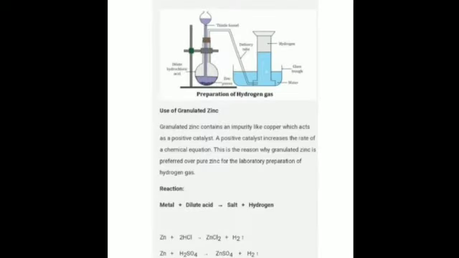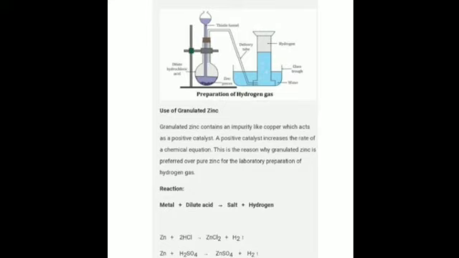So, in the laboratory preparation, what do we take? It is prepared again by the action of acid on metal, like HCl or dilute sulfuric acid. And which metal do we take in this? It is zinc granules. Is that clear? We take zinc granules in this and not any other metals.